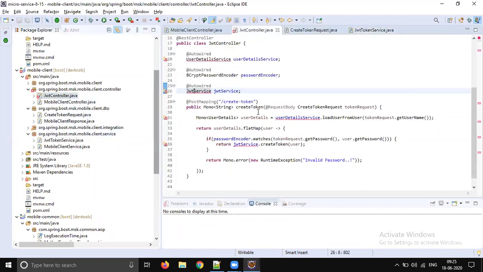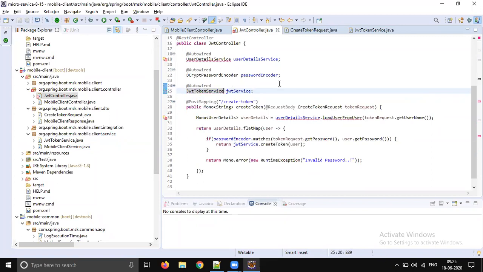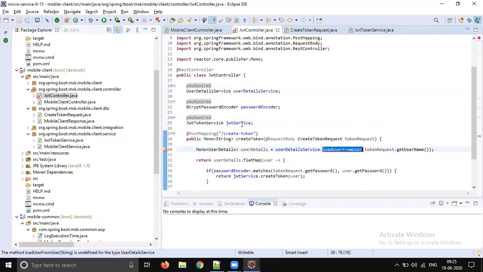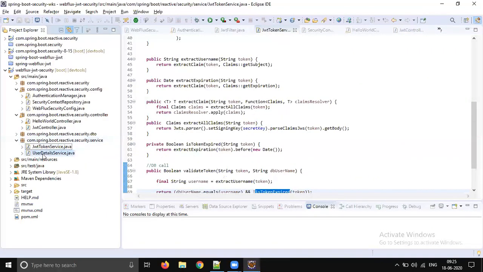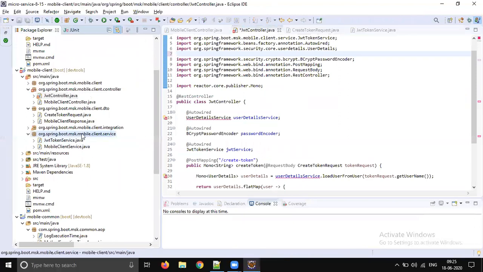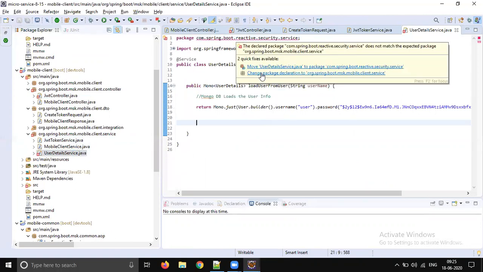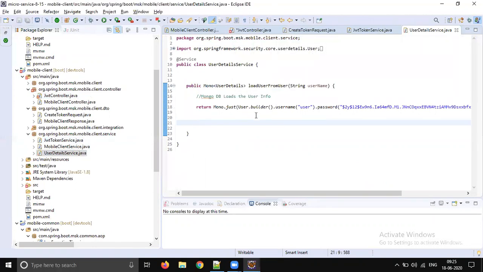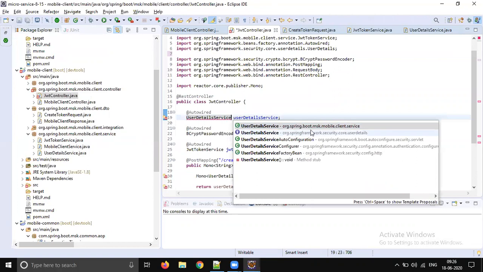So now let's come back to JWT and change this to JWT token service. This is how it will be working. It goes to Spring's predefined user detail service. No, this is not the predefined user detail service. We should use our own user detail service, which takes care of loading the user details from MongoDB. Now let's come back and import our own reactive user details, the MSK mobile client service.